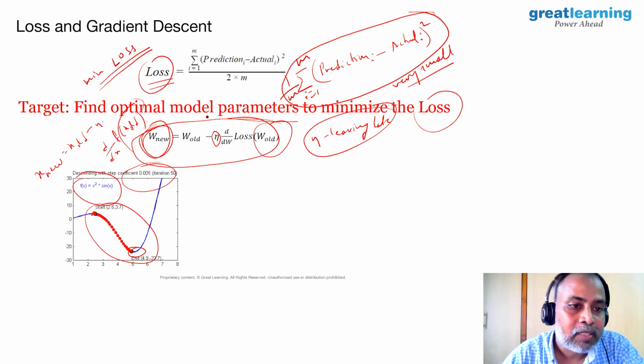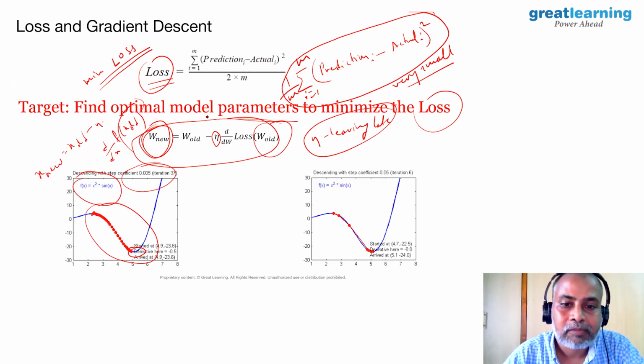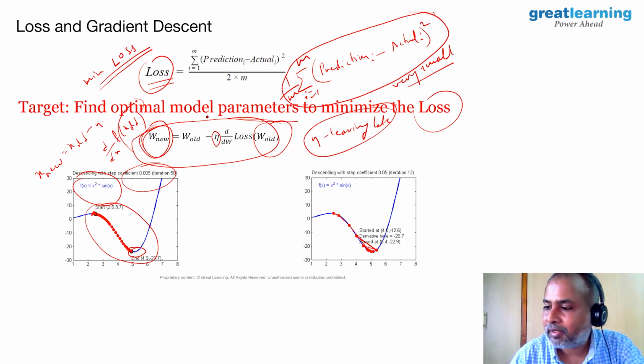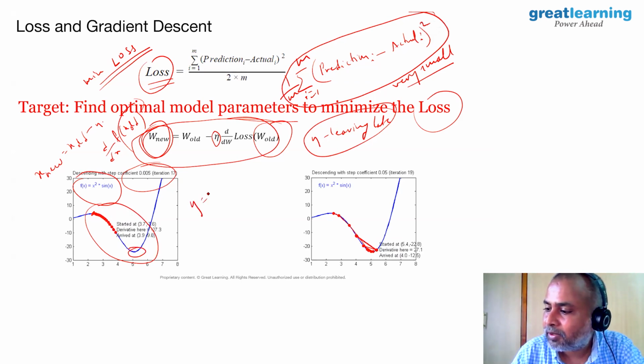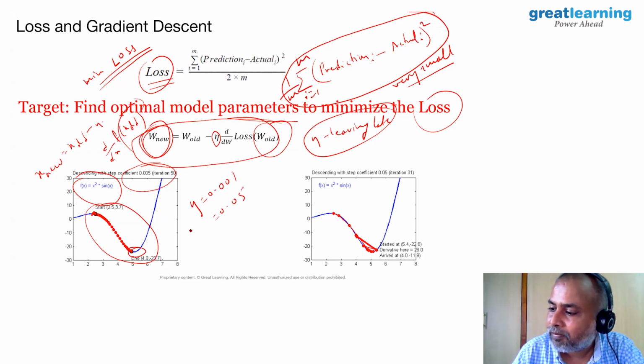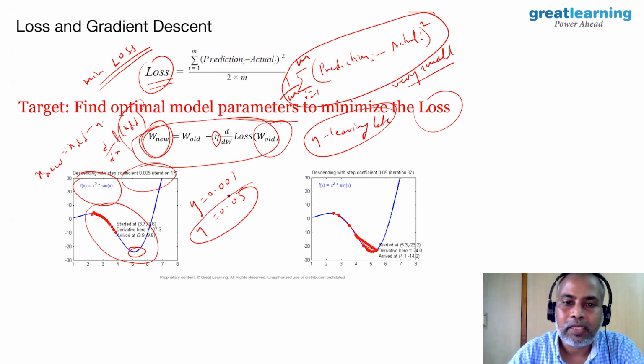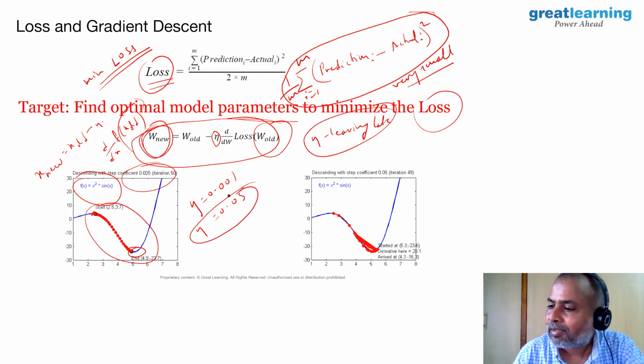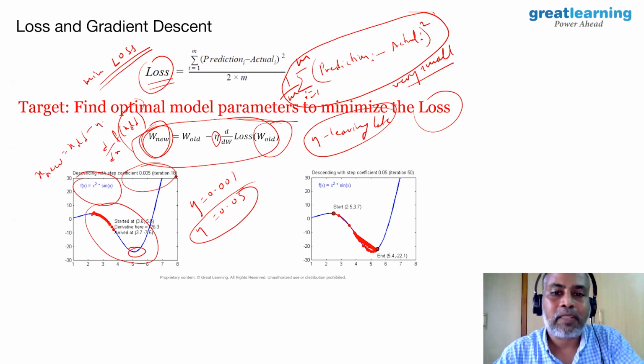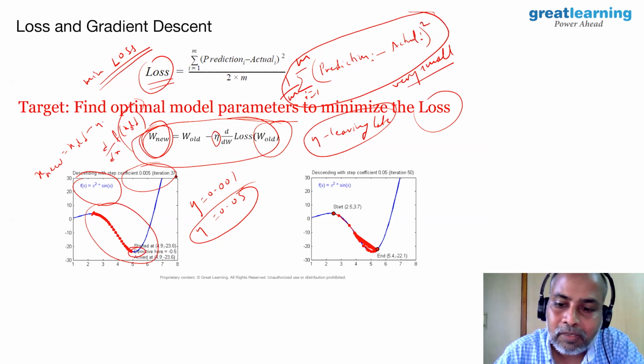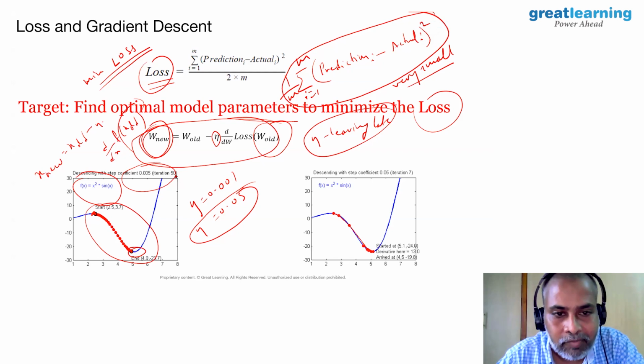One more example, with the same f of x equals x squared into sine x. If you take different learning rates, say eta equals 0.001 or eta equals 0.05, you will land up with a different way of convergence to the minimum.